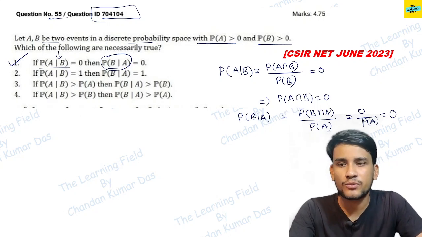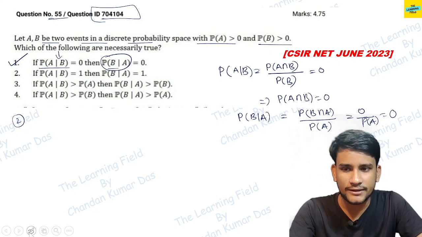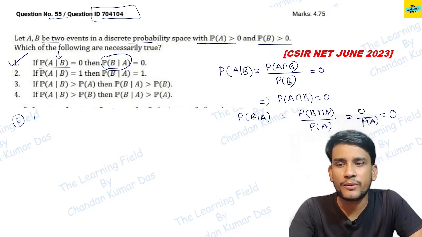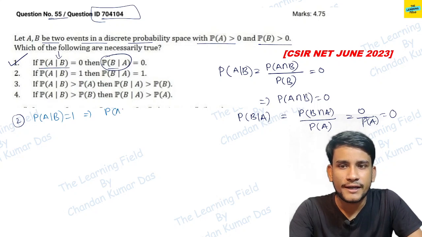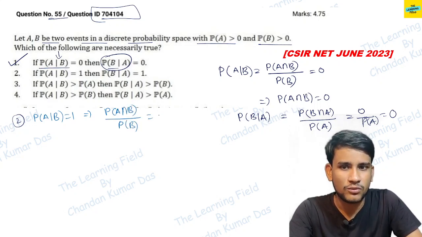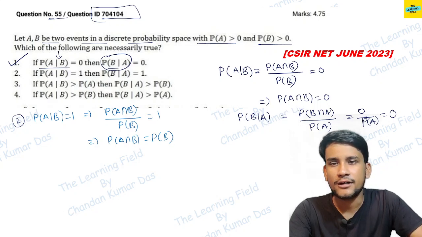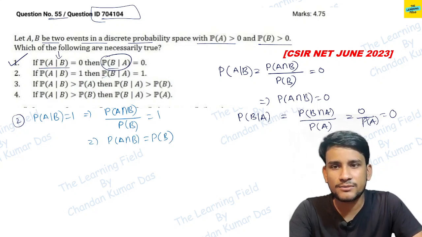Now option 2. Option 2 says that if probability of A given B is equal to 1, this means probability of A intersection B divided by probability of B is equal to 1. That means probability of A intersection B is equal to probability of B. Okay, now then this value is equal to 1.